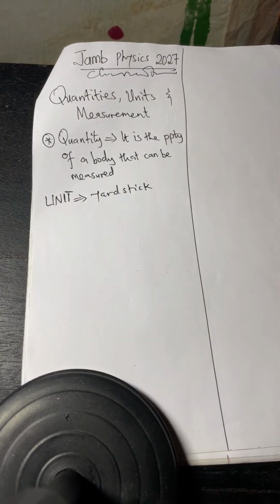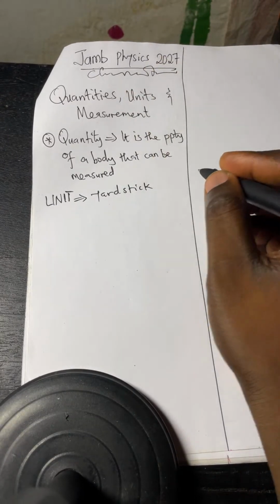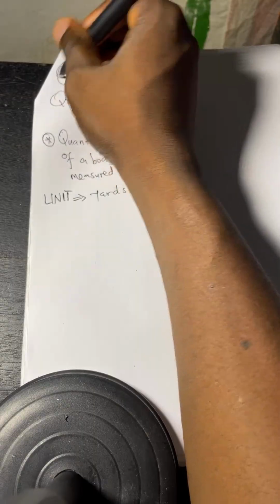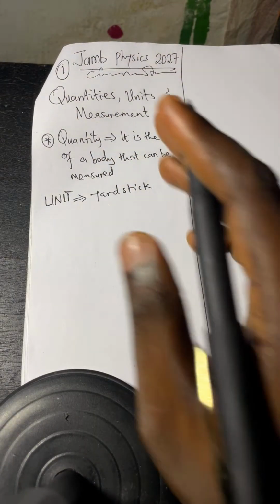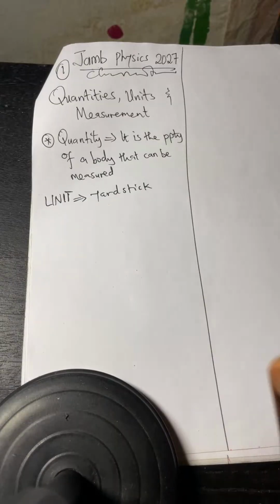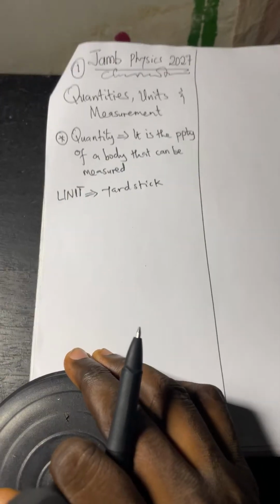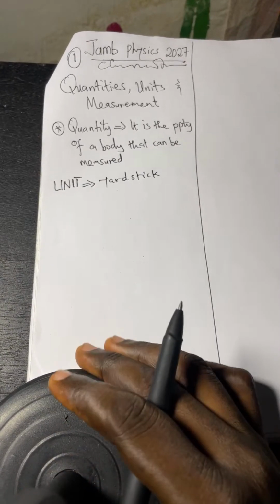There is a whole lot to know. I don't want us to be rigmaroling on all this. When we talk, remember we mentioned quantity. That is why this is the very first thing we are considering in physics. And if you can follow the frequency of our activities here, the orderliness, I promise you at the end of everything you will testify. There is no two way about it. I strongly believe that you will do it this time around. You will make it better.